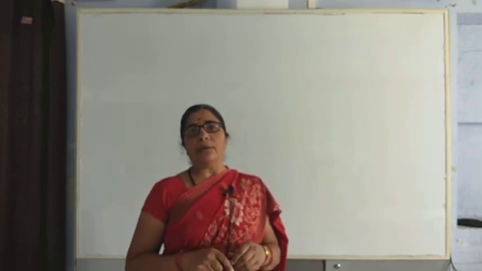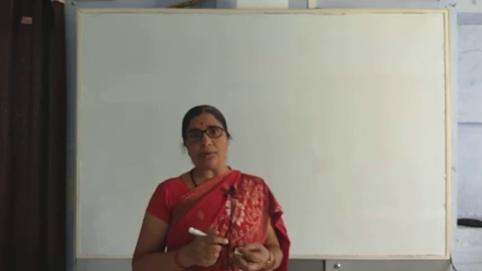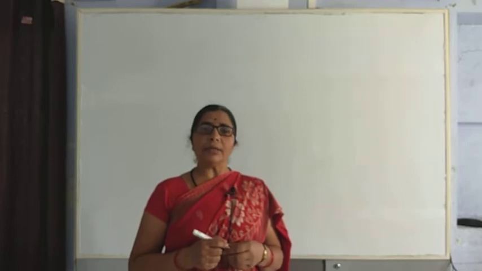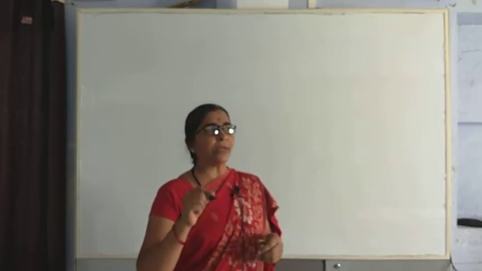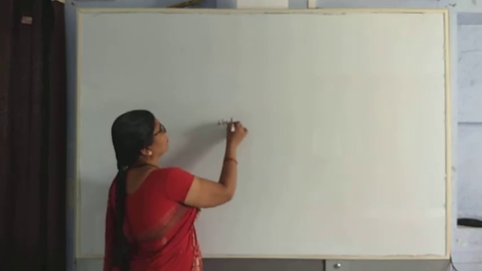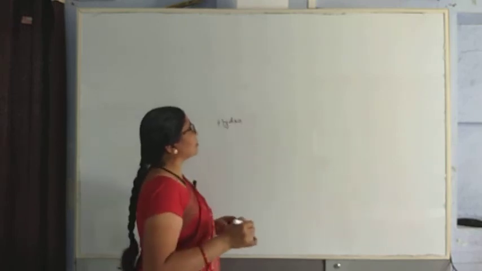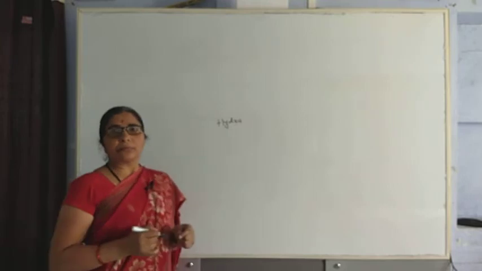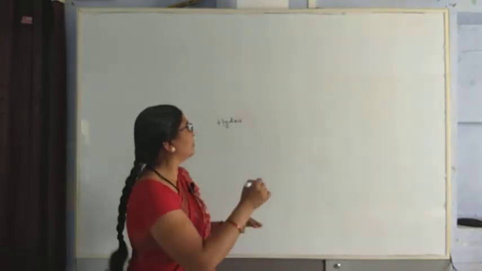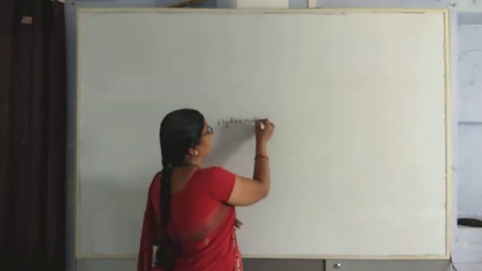Here, budding in yeast is a unicellular organism, and another multicellular organism known as the hydra also reproduces by the process of budding.